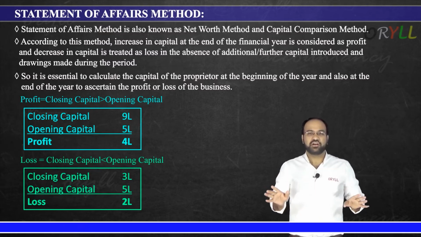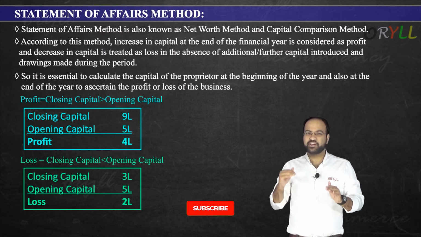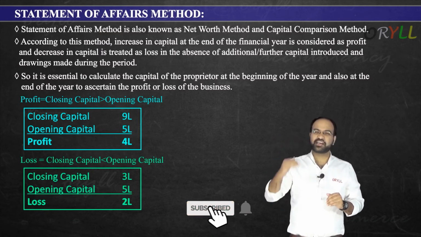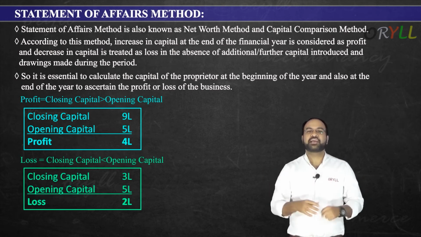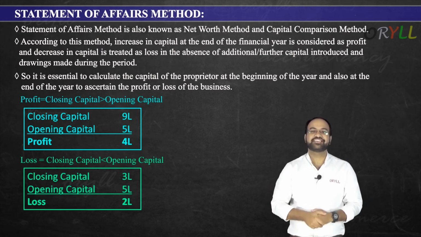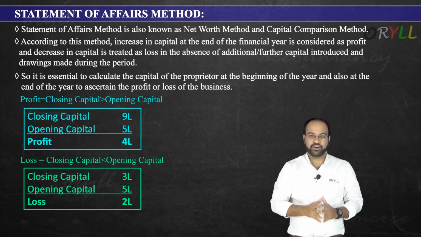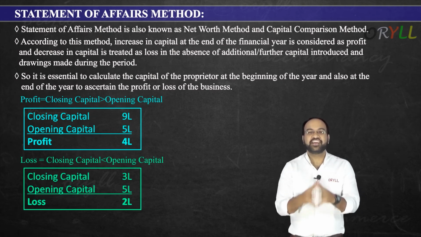Yes or no? That is your loss here. So if your closing capital is more, profit. If your closing capital is less, that is your loss here. Got it? So in this way we will be calculating the profit or loss under the statement of affairs method here. Got it? Now let us go for the next topic.